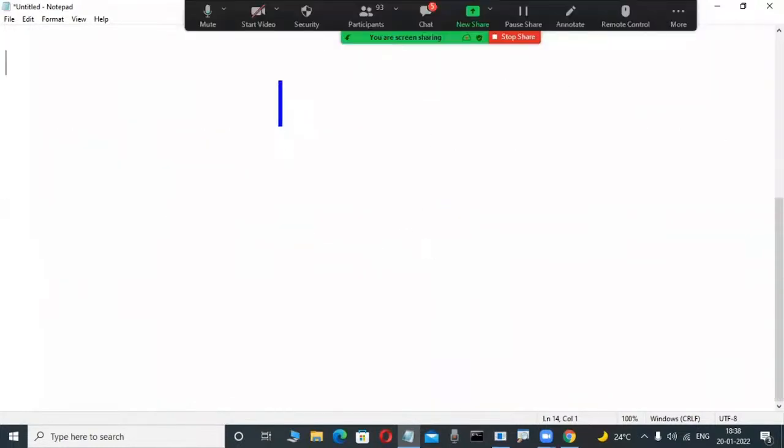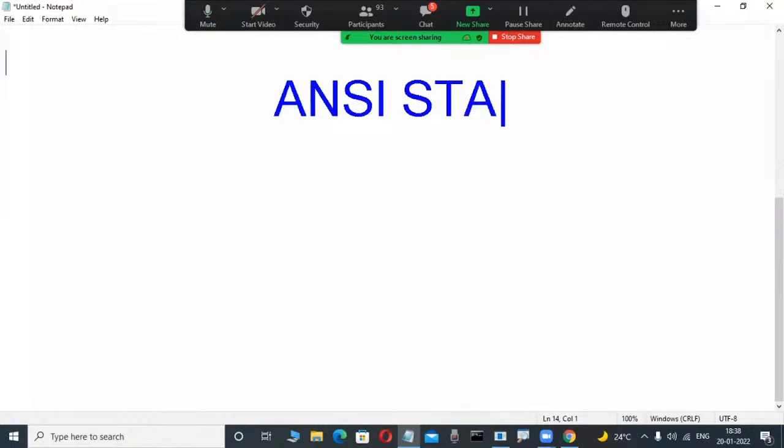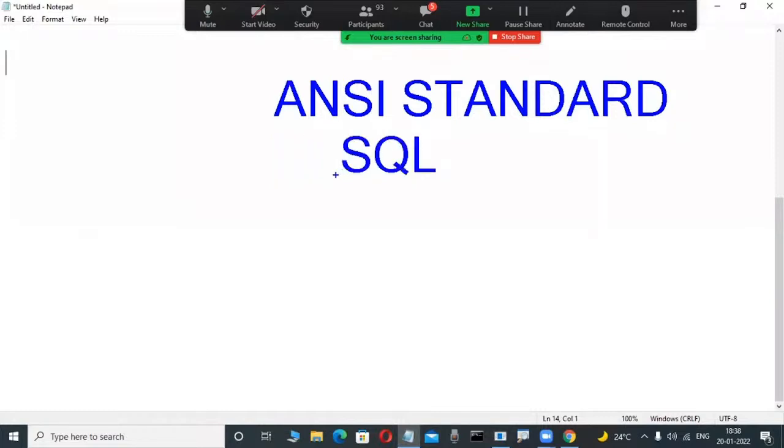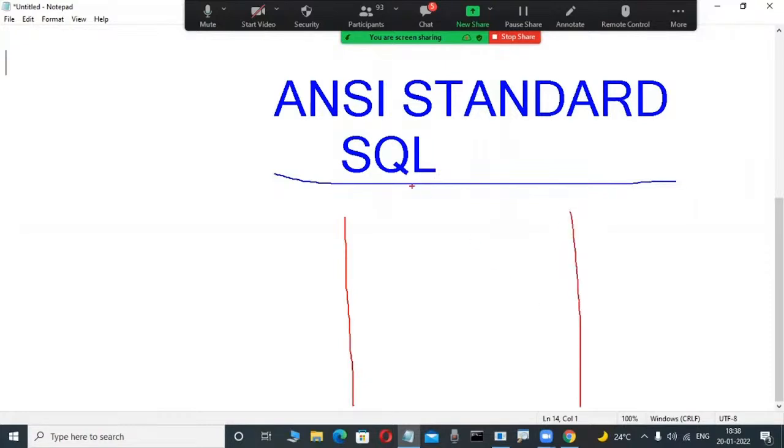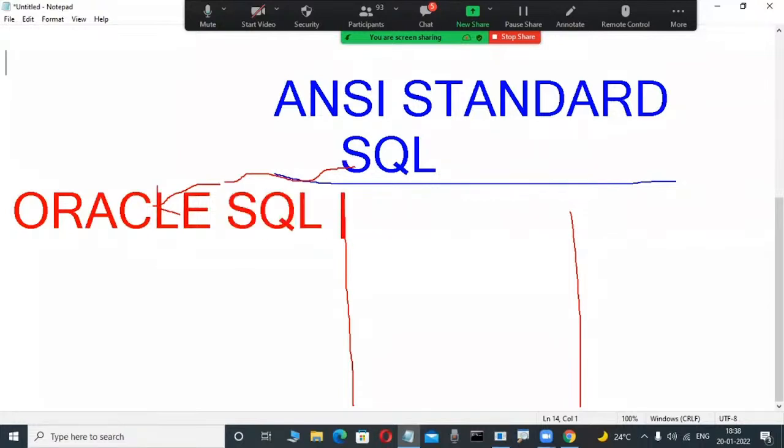Actually, SQL, same thing. SQL is an ANSI standard language. ANSI, the American National Standards Institute, defines some standards for the SQL language. Now, this ANSI standard language is used to operate all the relational databases. I agree, but unfortunately, from this ANSI standard SQL language, Oracle Corporation created their own SQL, that is called Oracle SQL. That is important. So many fellows don't know that.